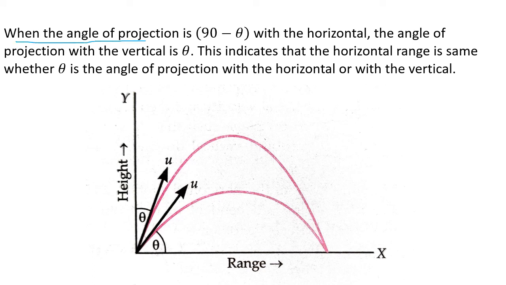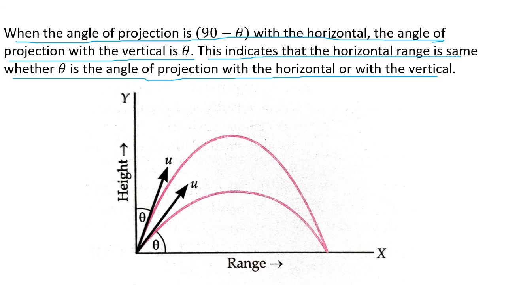When the angle of projection is 90 minus theta with the horizontal, the angle of projection with the vertical is theta. This indicates the horizontal range is the same whether theta is the angle of projection with the horizontal or with the vertical. Fine. So here what you notice is if this is theta and you are throwing this one also at how much angle? 90 minus theta.